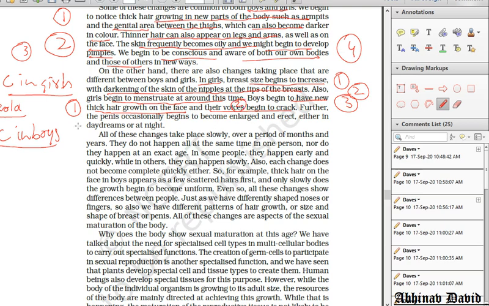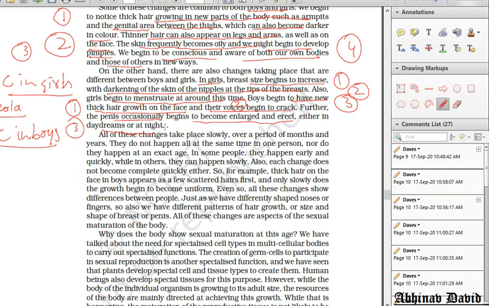And number 3, the penis occasionally becomes large and erect. Okay, so the erection of the penis also starts at this stage. So the penis becomes enlarged, means bigger in size, and it also becomes erect either in daydreams or at night. So these are the secondary sexual characteristics or the changes taking place in the boys.